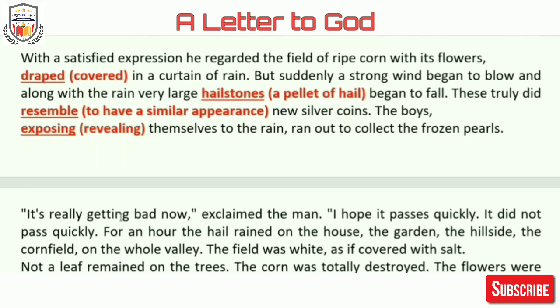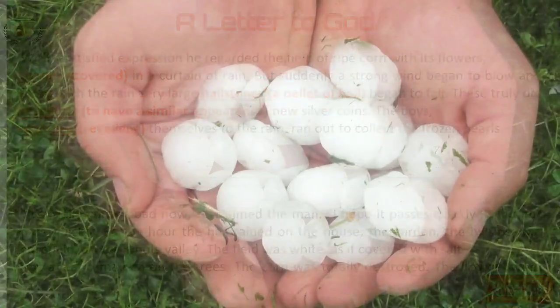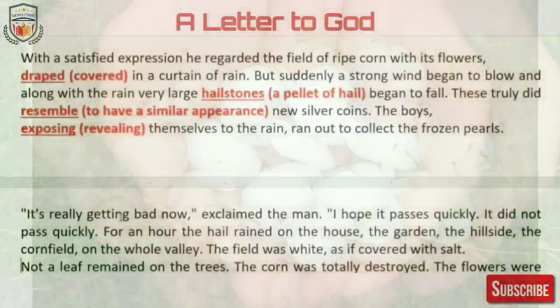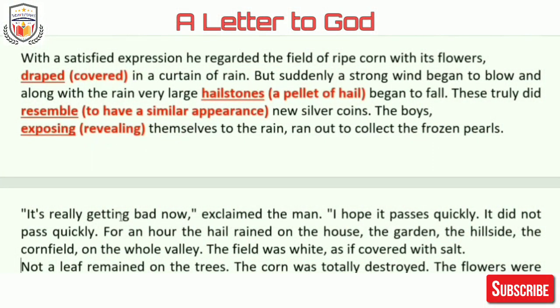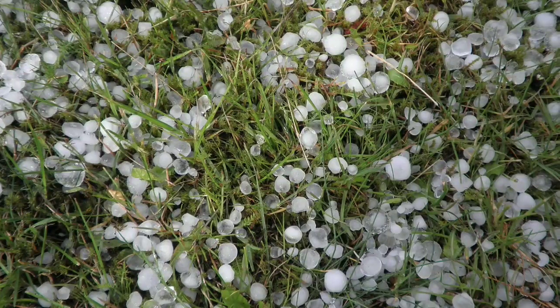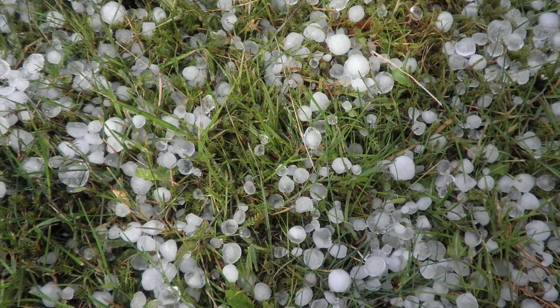The boys, exposing themselves to the rain, ran out to collect the frozen pearls. So this is what happened later on. They all were satisfied. It started raining, but gradually what happened? The rain transformed itself into hailstones. And what kind of hailstones? Large hailstones.